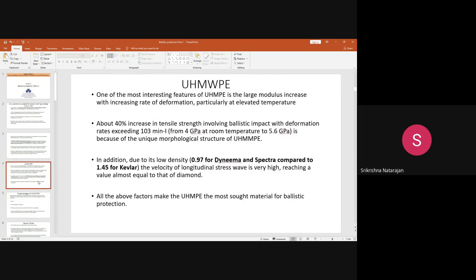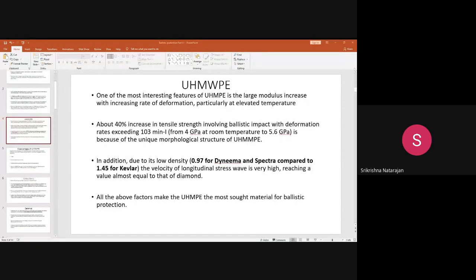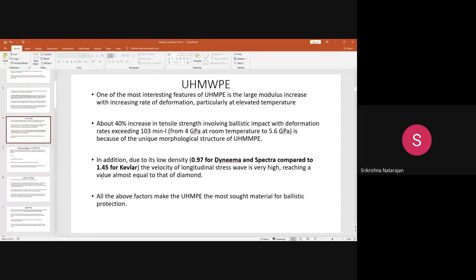And another fiber which we discussed is the UHMWPE, which is the ultra high molecular weight polyethylene. So this one you know very well. It has a high molecular weight, and the great advantage of this material is it has a low density. So this material gives a higher modulus, and you see the density is also lower.